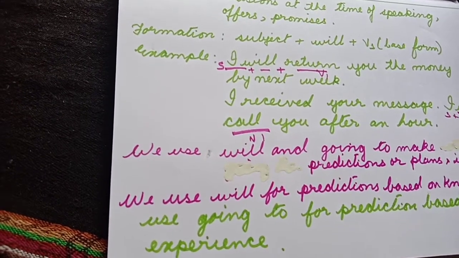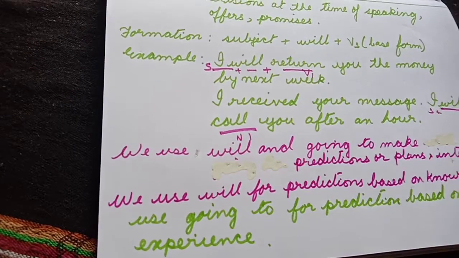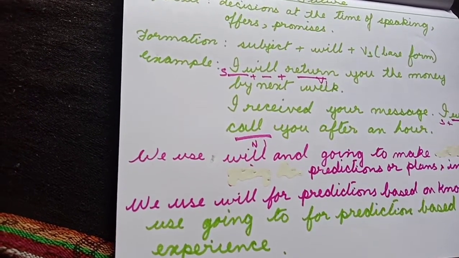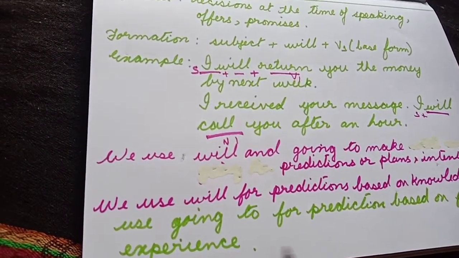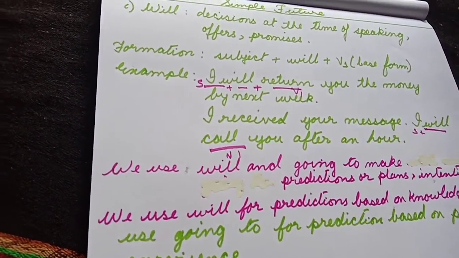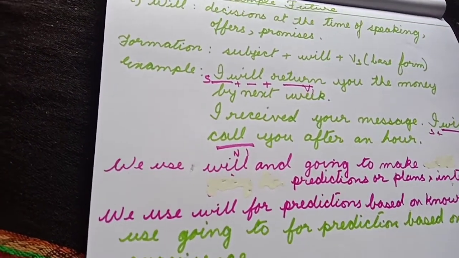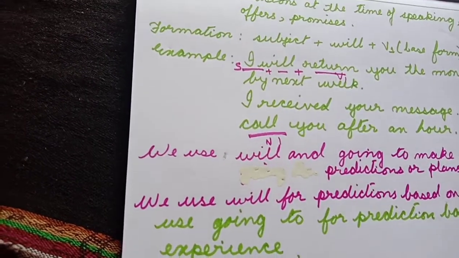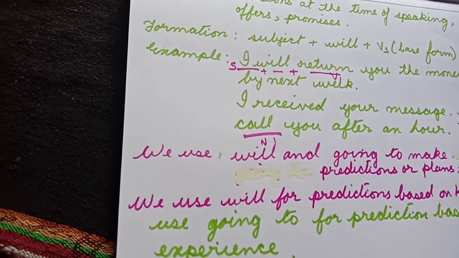I have the knowledge that she is really trying very hard to get good marks in the examination. So while expressing that, I will say that she will get a good percentage this time. I predicted that she will get good percentage this time.